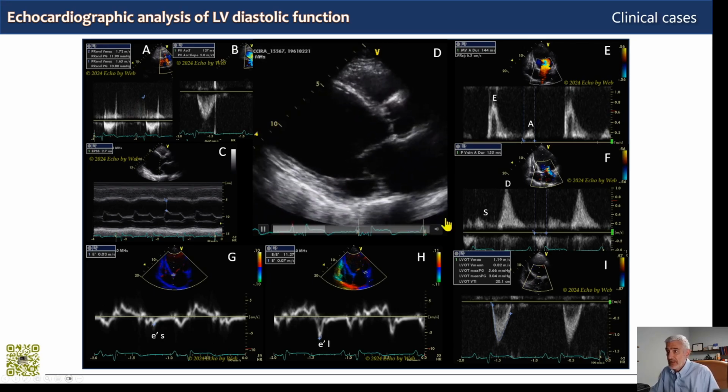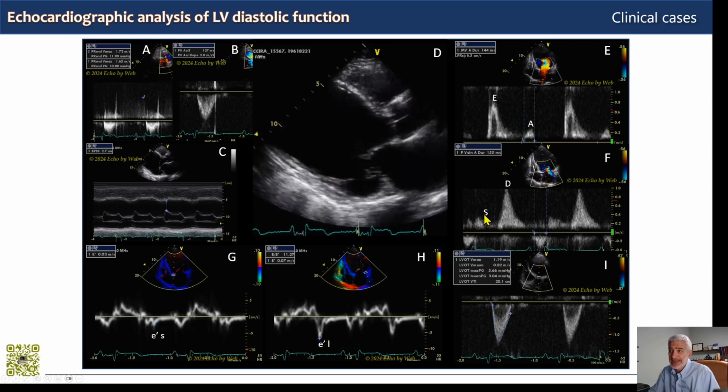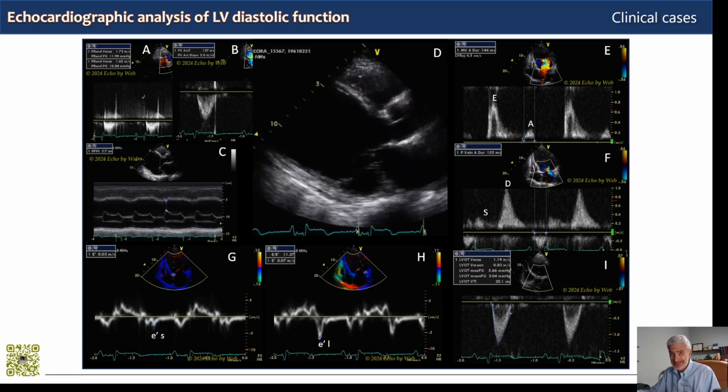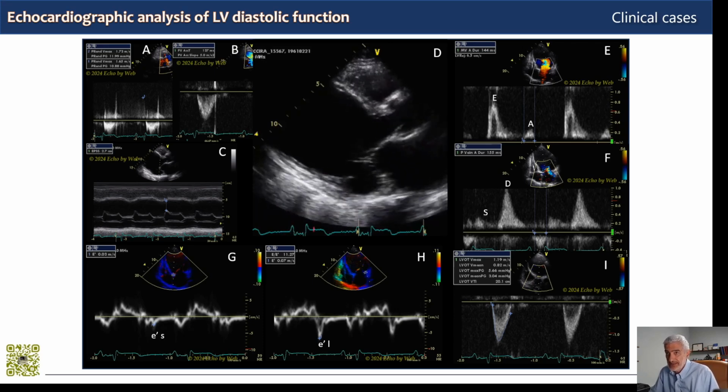regurgitation. Then the very small pulmonary venous systolic wave tells us that left atrial compliance is quite low, consistent with the left atrial high pressures that we have just seen by estimating increased wedge pressure.